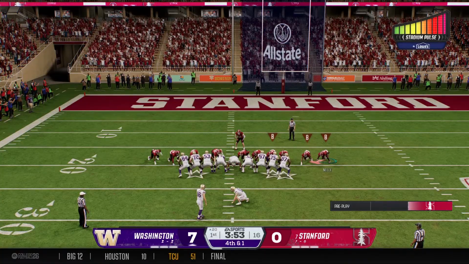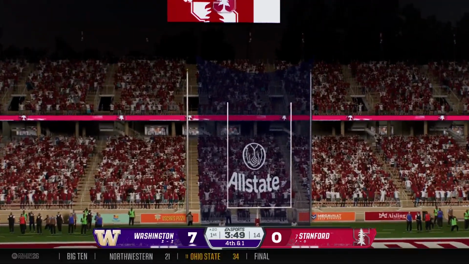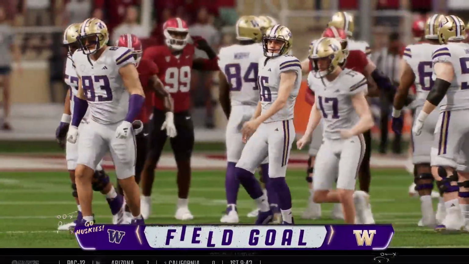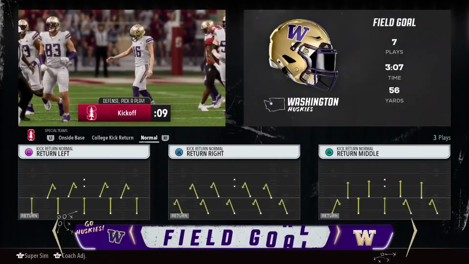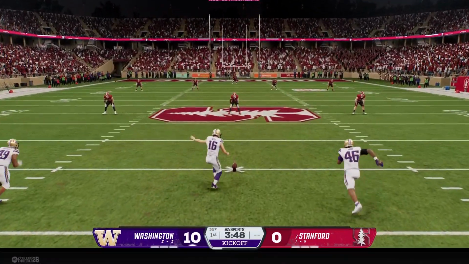From the left hash, he'll try to bend in a 37-yarder. Splits the uprights, it's good. And that will extend their lead even further. And for a quick update, let's go to Kevin Connors in the studio.